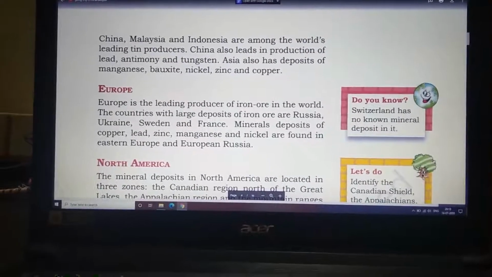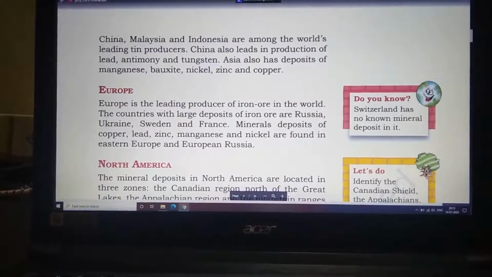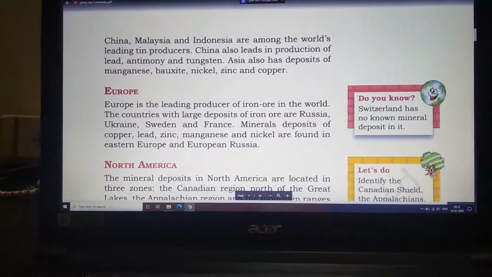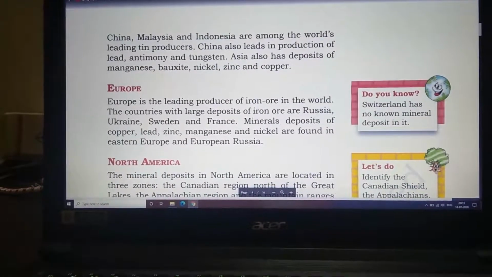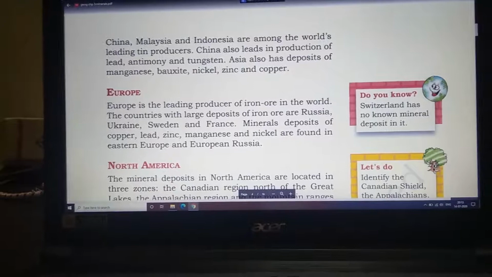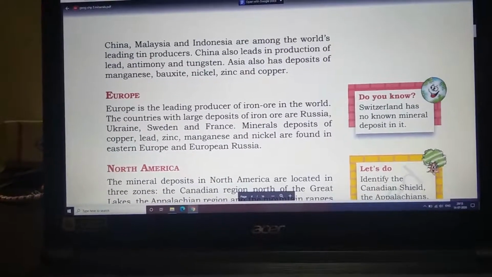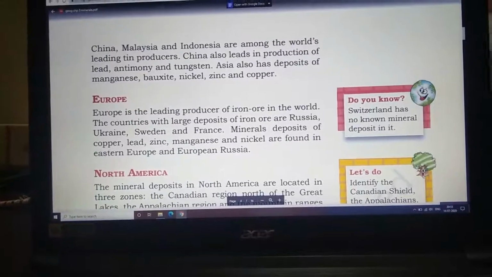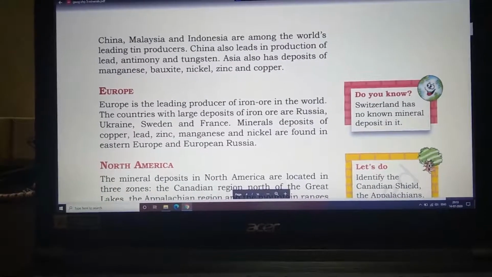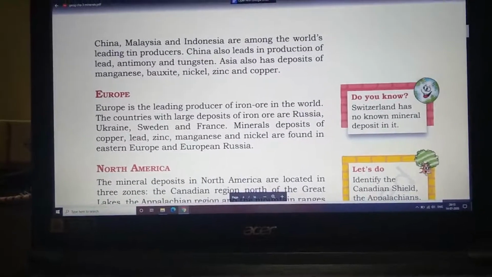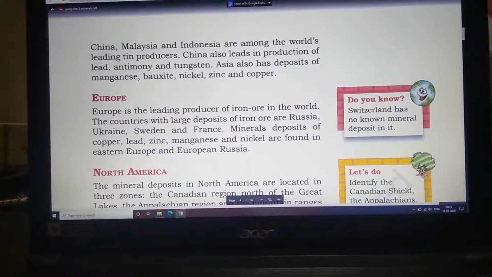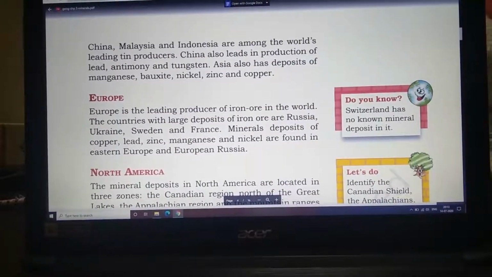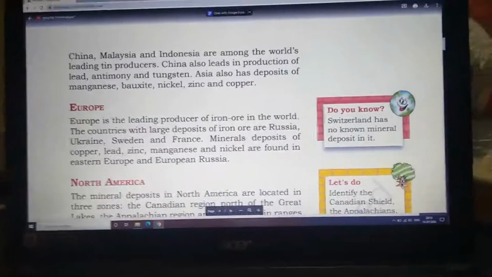Please underline them. In this entire chapter you will just have to underline the names which are very important. Underline all of these entire paragraphs. China also leads in production of lead, antimony and tungsten. Asia also has deposits of manganese, bauxite, nickel, zinc and copper. Now we have completed Asia.